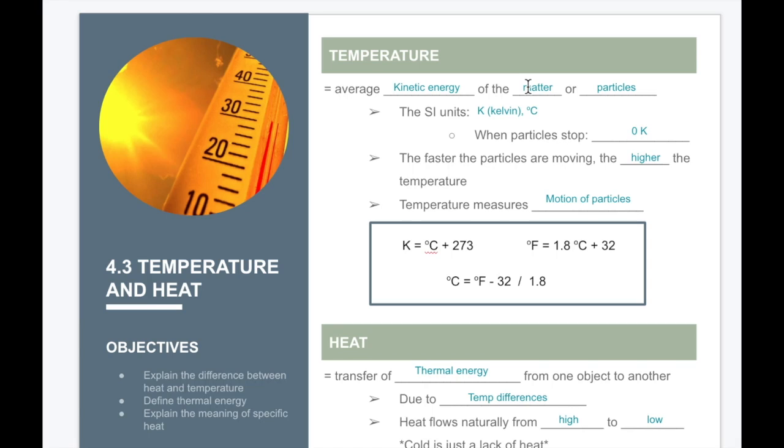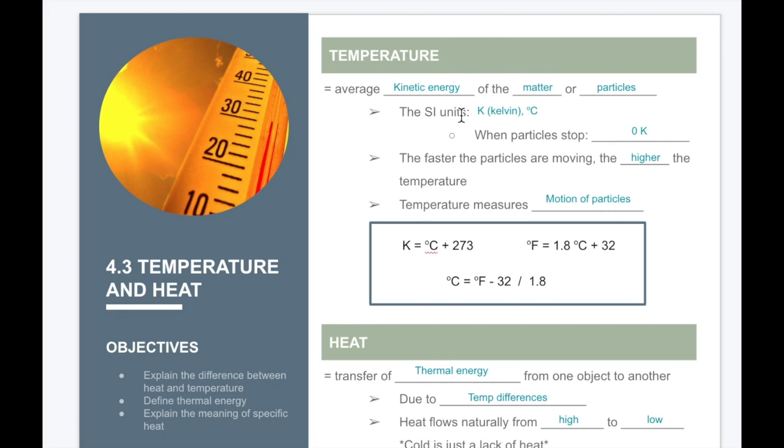Even if we look at something like a solid, you would say, well, those particles aren't moving. They're just moving very slightly. They're vibrating in place, but they're always moving. And so temperature just measures what the average movement of the particles within a substance is.